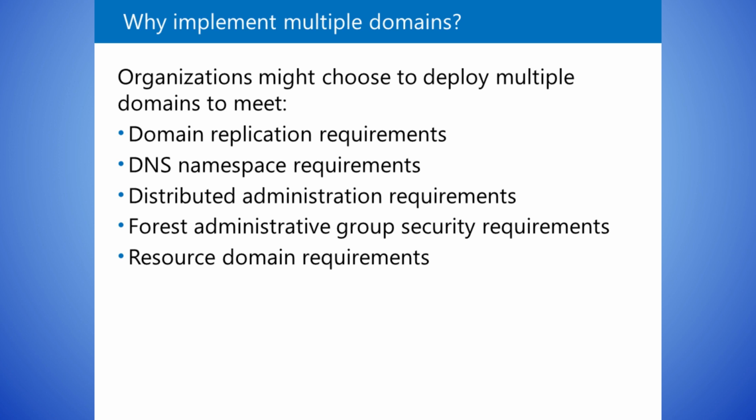In some cases, organizations have several large offices that are connected by slow or unreliable wide area networks, WANs. The network connections might not have enough bandwidth to support ADDS replication of the domain partition. In such cases, installing a separate ADDS domain in each office might be better.